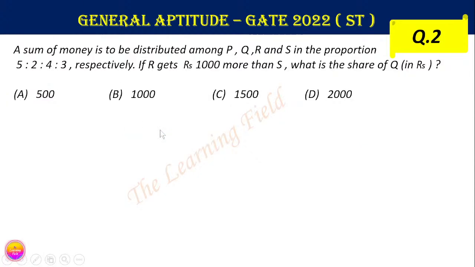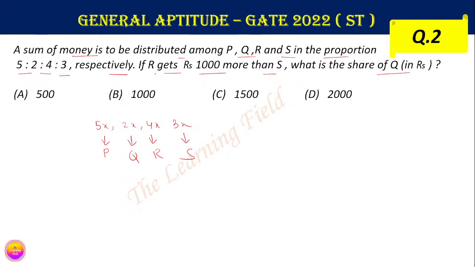Now going to the next question. Question number 2: a sum of money is to be distributed among P, Q, R and S in the proportion 5:2:4:3 respectively. If R gets 1000 more than S, then what is the share of Q? Suppose the amounts distributed among P, Q, R, S are 5x, 2x, 4x and 3x. This is the amount of P, Q, R, and S.